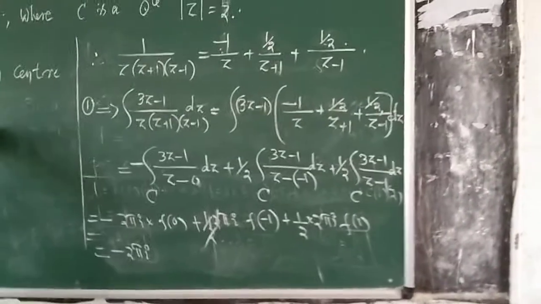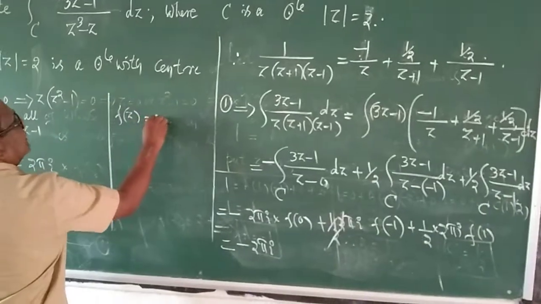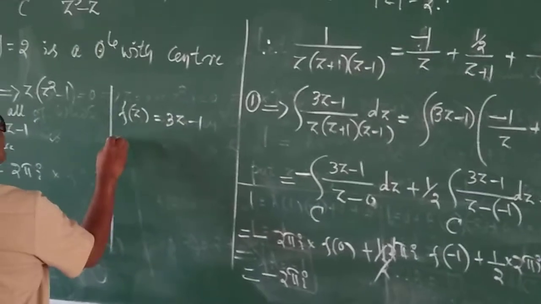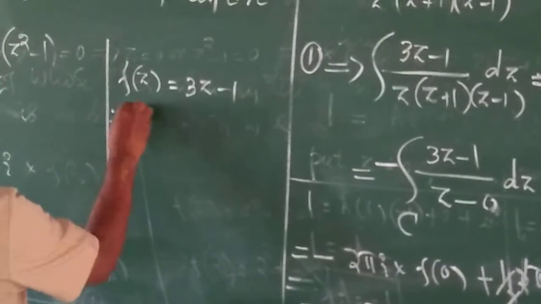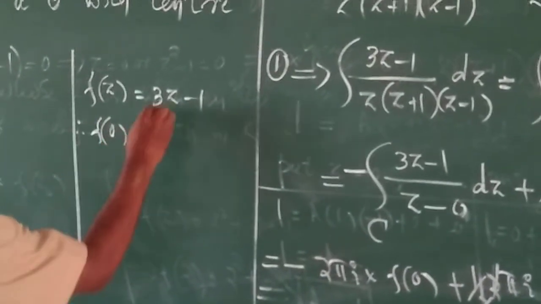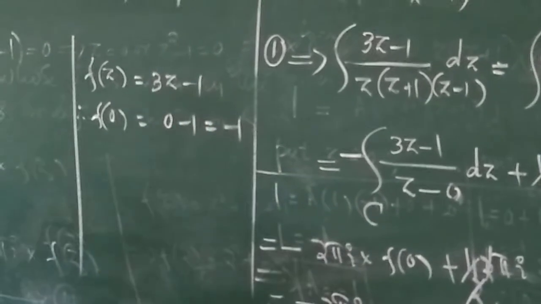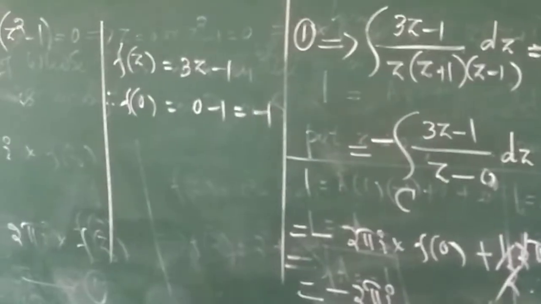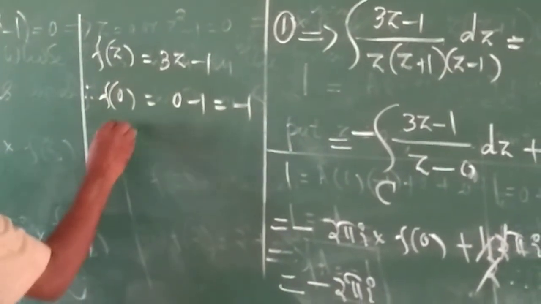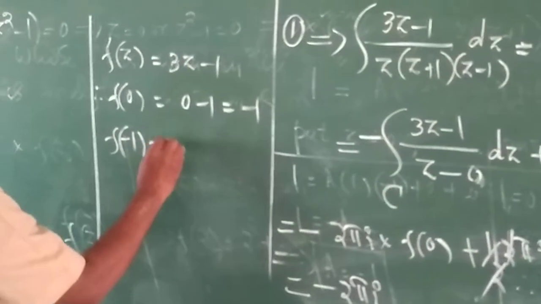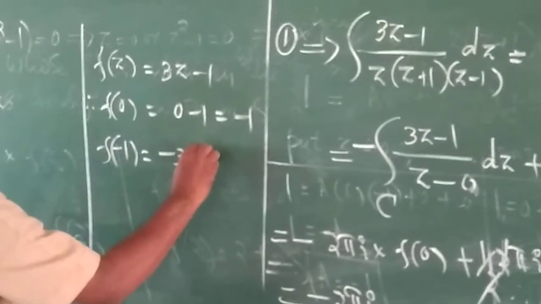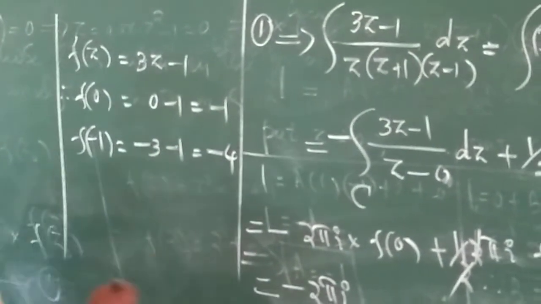Here your f of z is 3z minus 1. Therefore, f of 0 is equal to 3 into 0, 0 minus 1 is equal to minus 1. Next, f of minus 1 is 3 into minus 1, minus 3 minus 1 is equal to minus 4.